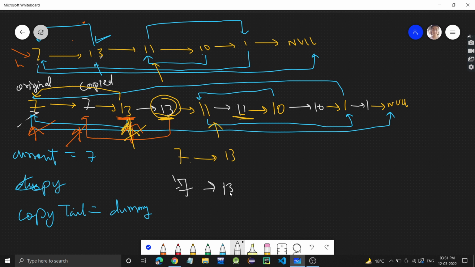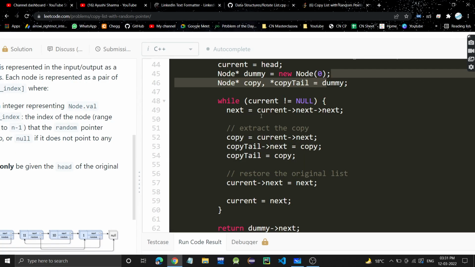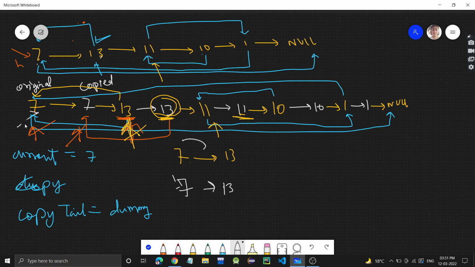We just need to separate these. How will we do that? First we store current's next. Currently we are at 7. I will show it for 7, and the rest you can dry run. Current is at 7, so in the next variable I am storing current's next.